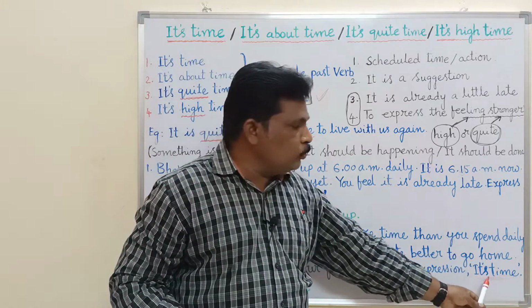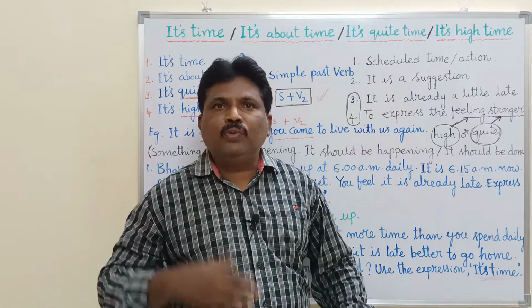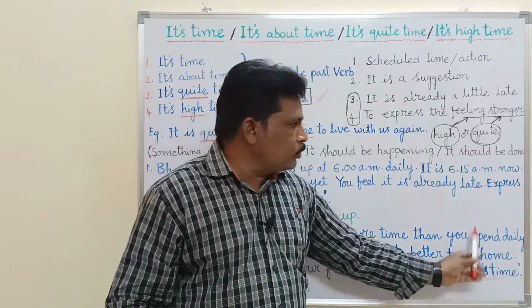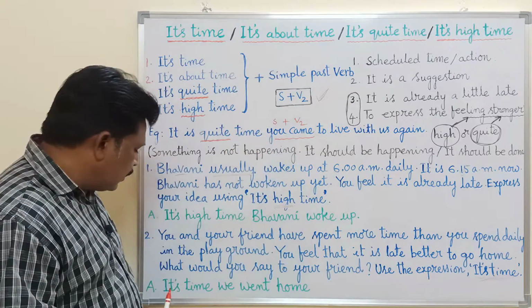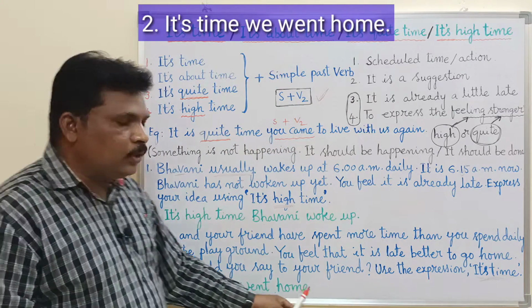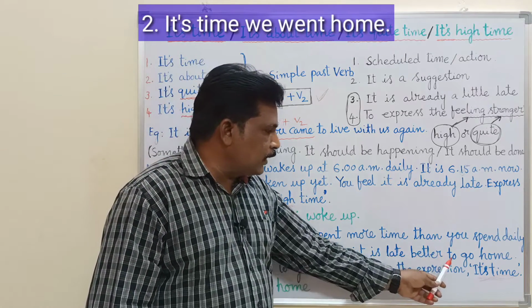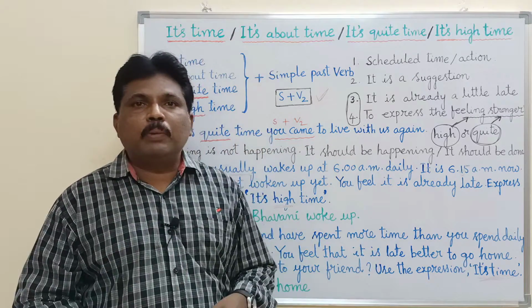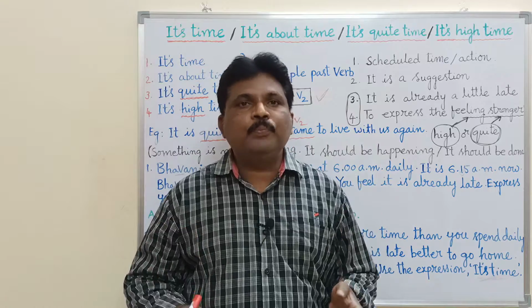If you are asked to use "it is time," use "it is time." If you are asked to use "it is high time," use "it is high time." So the answer is: it is time we went home, because this is the action. The verb is go, so the past form of go is went. It is time we went home.